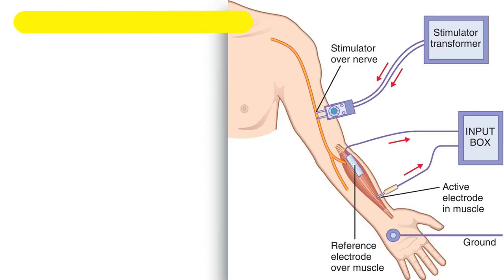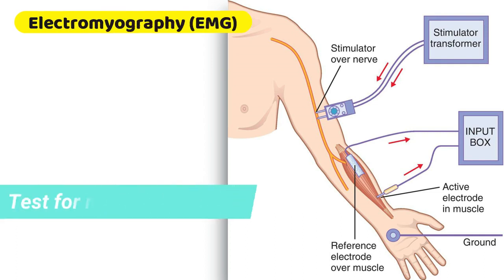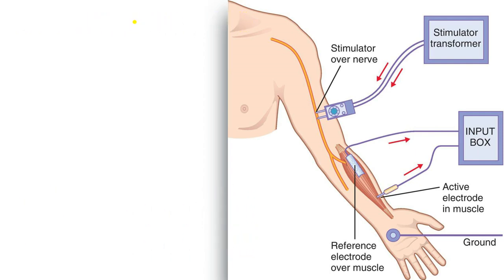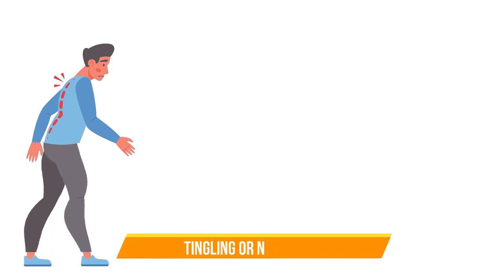Electromyography, that is EMG, is a test for nerves and muscles, and it may be used to check for neuropathy, that is, for any kind of nerve damage. So if you have nerve damage, you might experience some tingling or numbness in your legs.